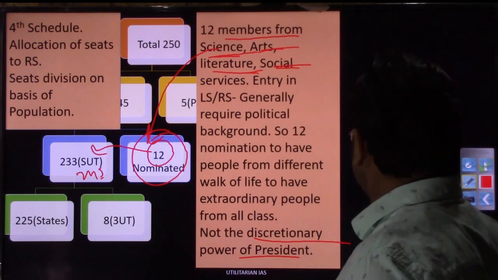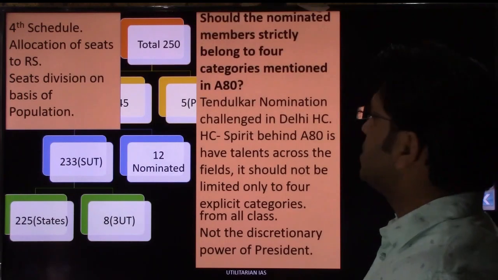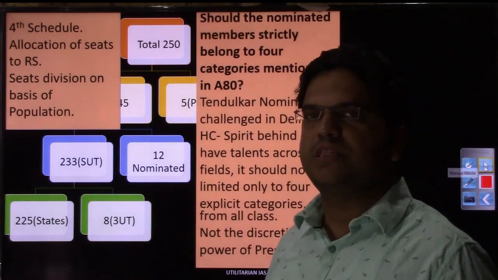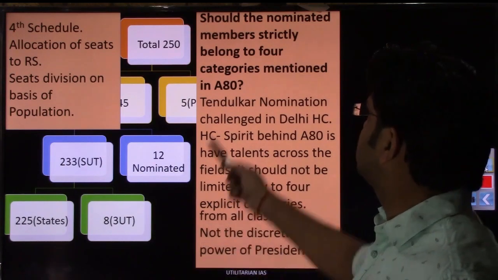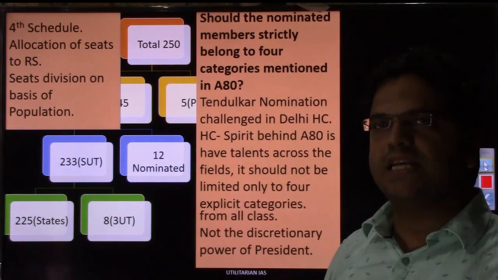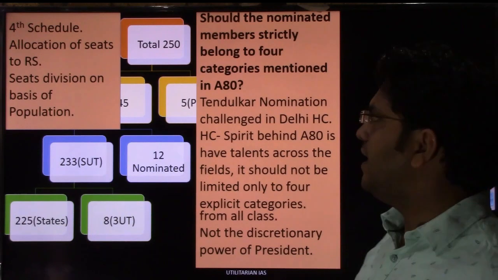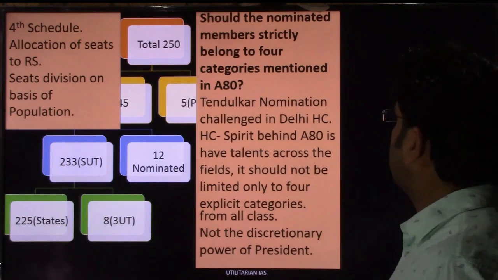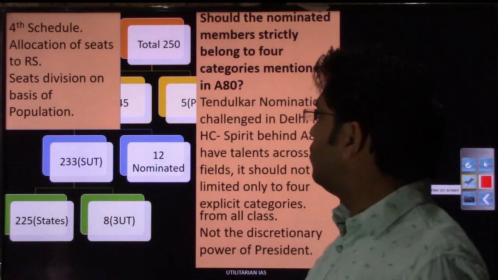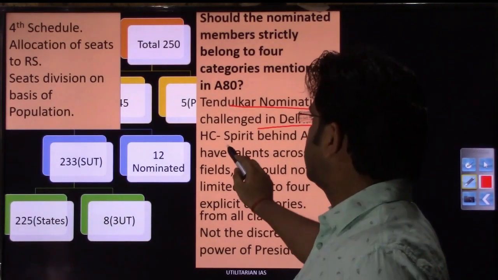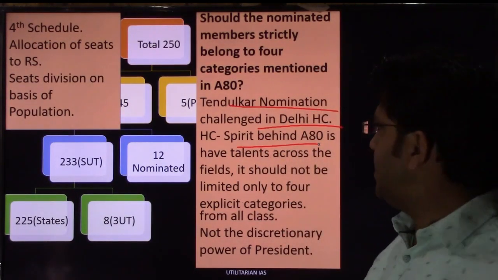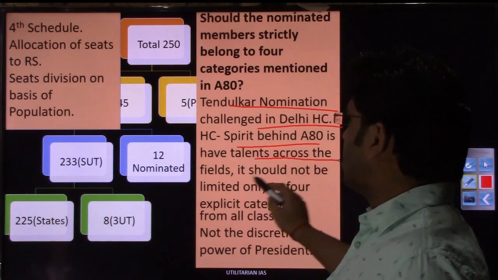So when the Sachin Tendulkar case was dragged into the Delhi High Court, the question was: should the nominated members strictly belong to the 4 categories mentioned in Article 80 itself? The High Court's observation on the challenged Tendulkar nomination was that the spirit behind Article 80 is to have talents across the fields.